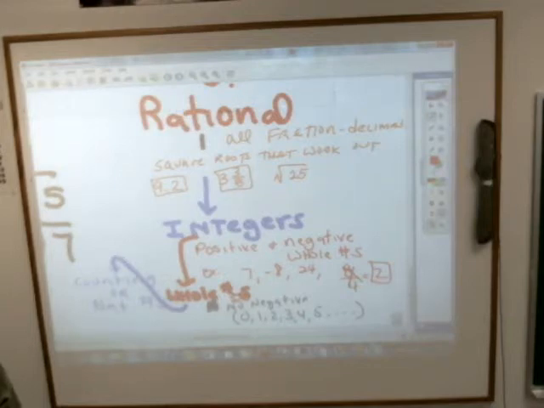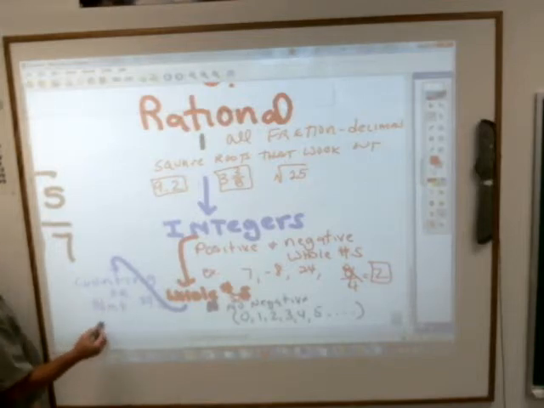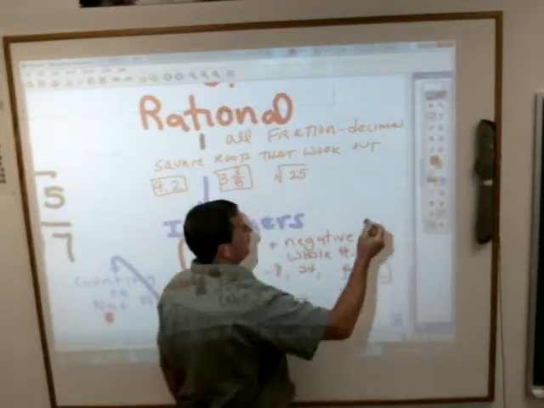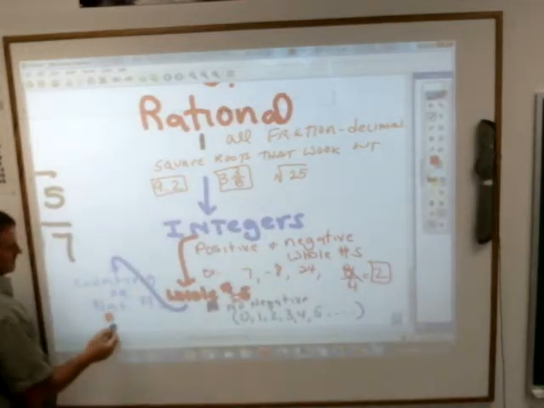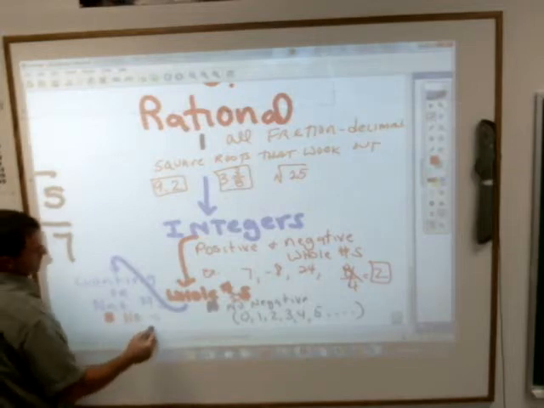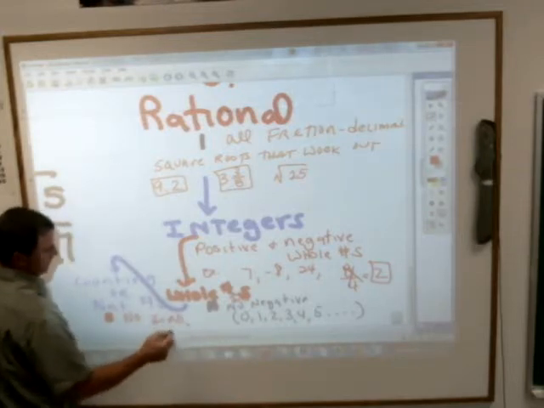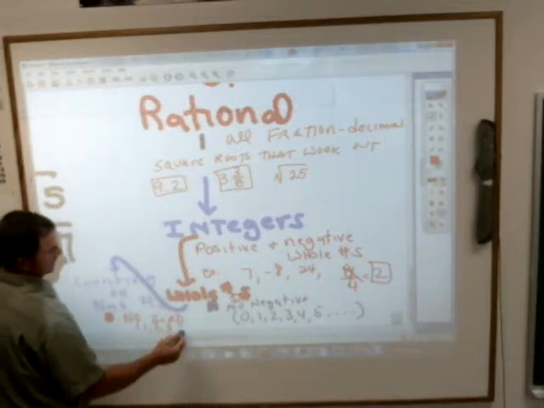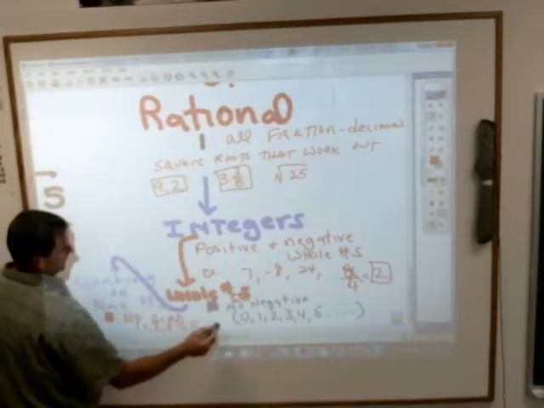Bring me 0 cookies and they'd be confused. So counting numbers are the same as whole numbers, except there is no 0. So it starts with 1, 2, 3, 4, 5, and so on.